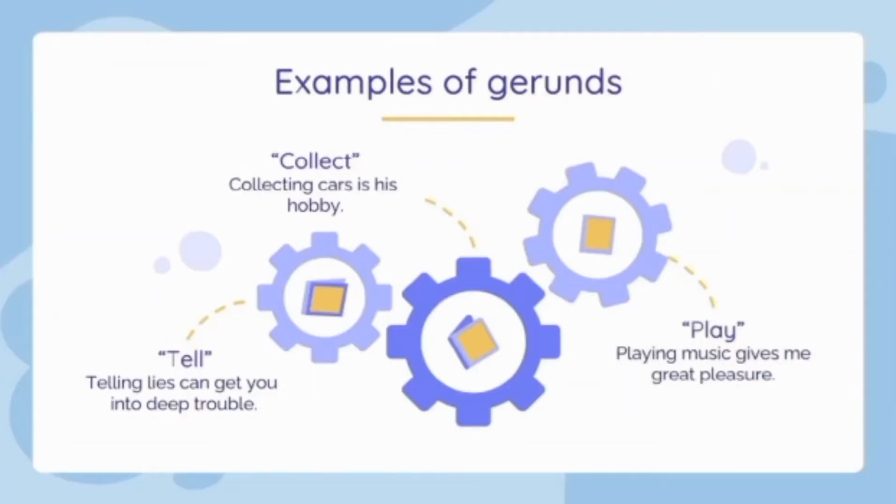Let's move to the examples of gerunds. Here we have 3 verbs. The first verb is tell, the second is collect, and the third is play. Here we must add -ing to the verb to become a gerund, so the verb becomes a subject in the sentence.